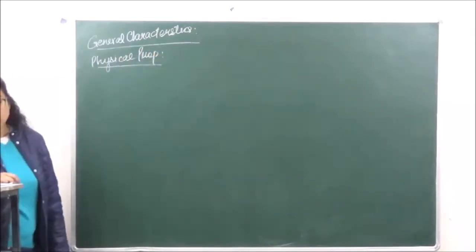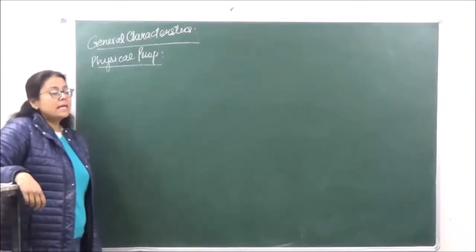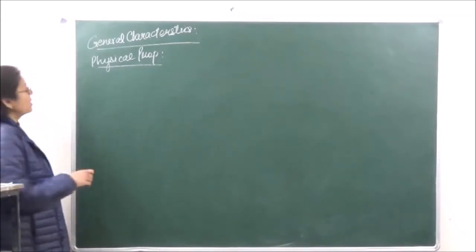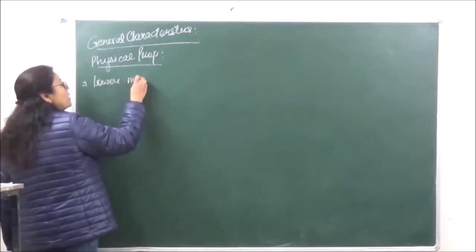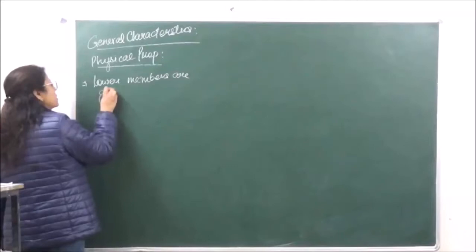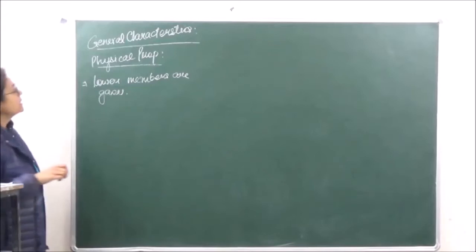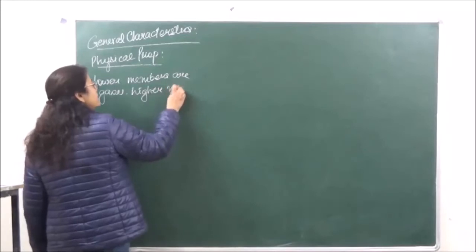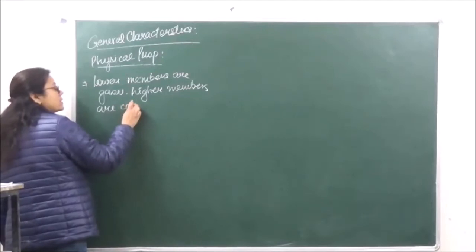physical properties of ethers. Now when we are talking of physical properties of ethers, it is seen that the lower members like dimethyl ether or ethyl methyl ether are going to be gases, and the higher members are colorless liquids.